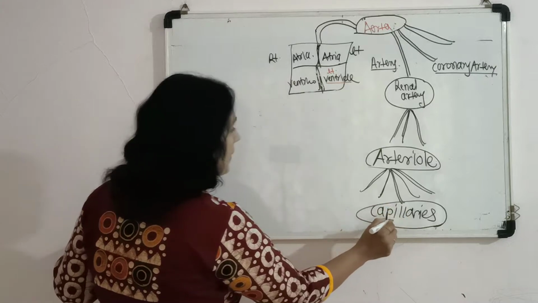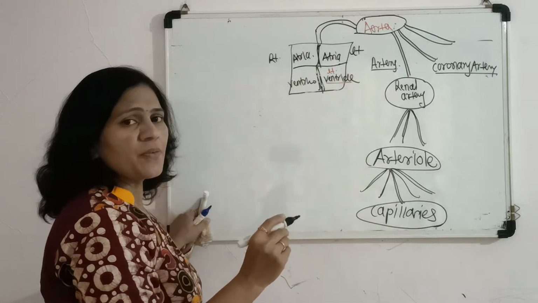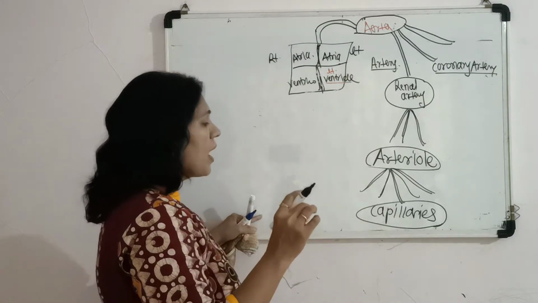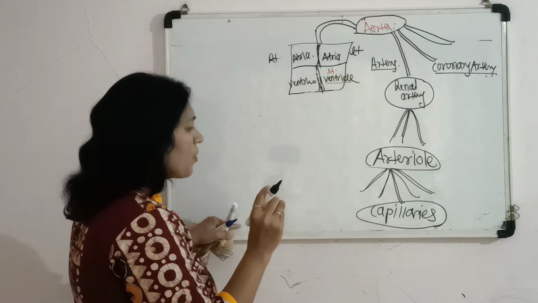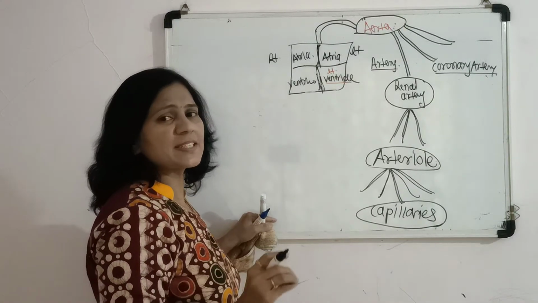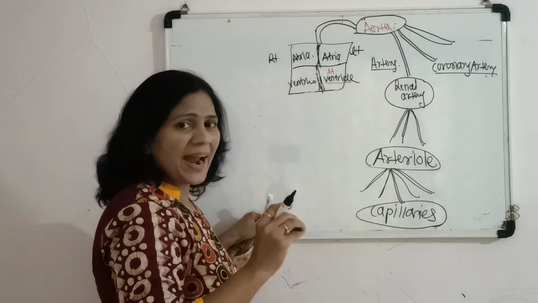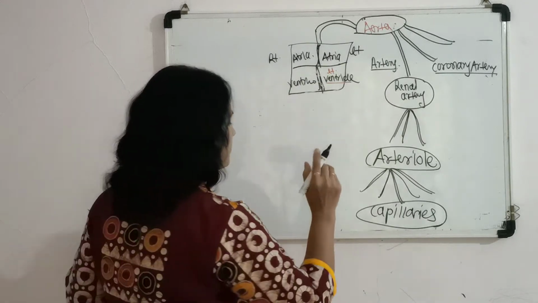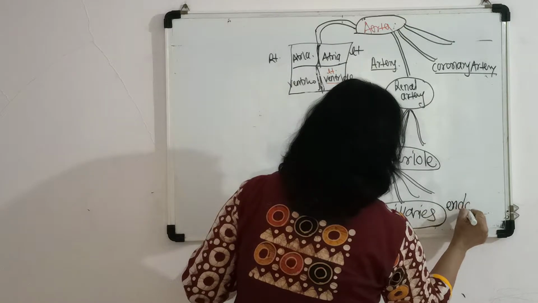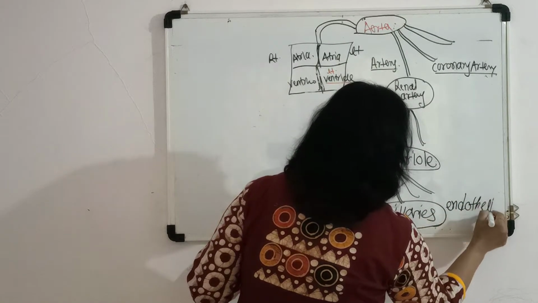The capillaries are very small and thin walled, with the wall formed by a single layer of flat squamous epithelium, which is also called the endothelium.